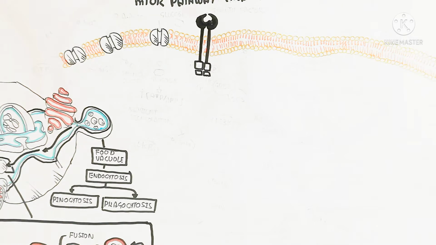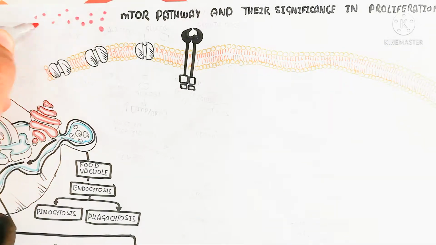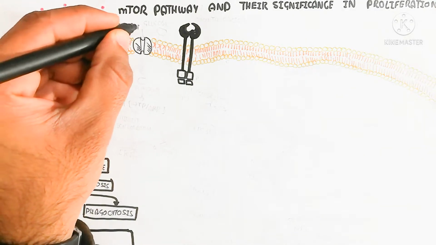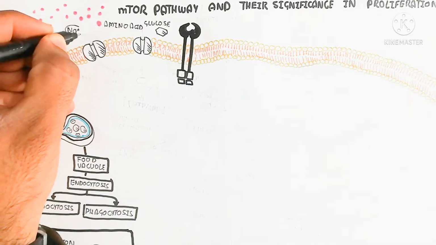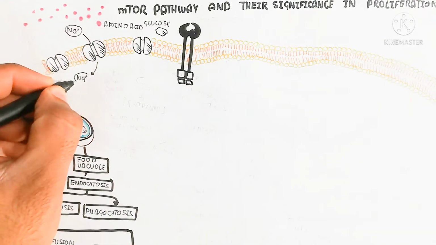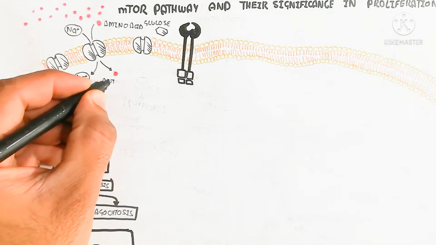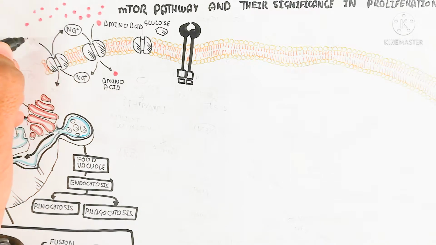So let's begin to understand during the eating time. In the nutrient rich condition, when we eat, our body will have more nutrients, for example sodium, amino acids, glucose and fat. In this way the diabetic person can also have an increased glucose level, and amino acids by proteolysis.